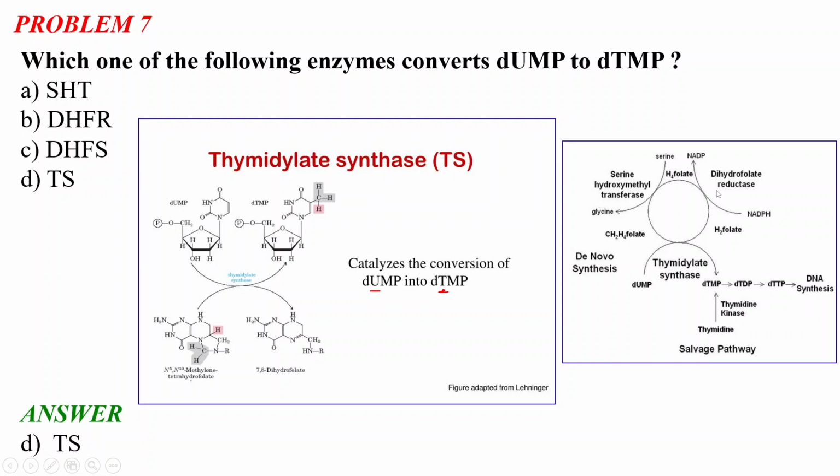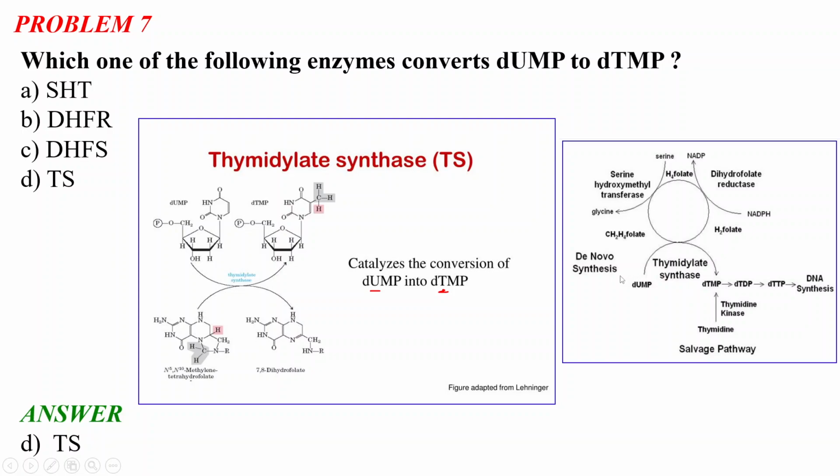So, I'm saying that it is very important to identify the role of the enzymes. You don't need to remember each and every step, but remember what the enzymes are doing. Like the SHMT, it is converting tetrahydrofolate to methylene tetrahydrofolate, and in this step, one serine is converted to glycine. Dihydrofolate is converted to tetrahydrofolate by dihydrofolate reductase, and thymidylate synthase is converting dUMP to dTMP. So remember the roles of each and every enzyme, and it will be enough.